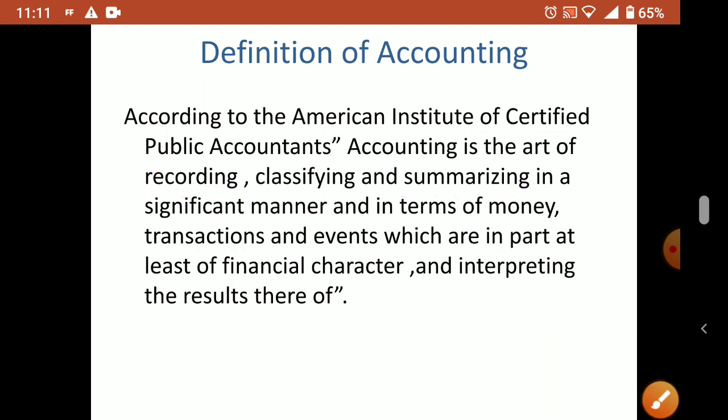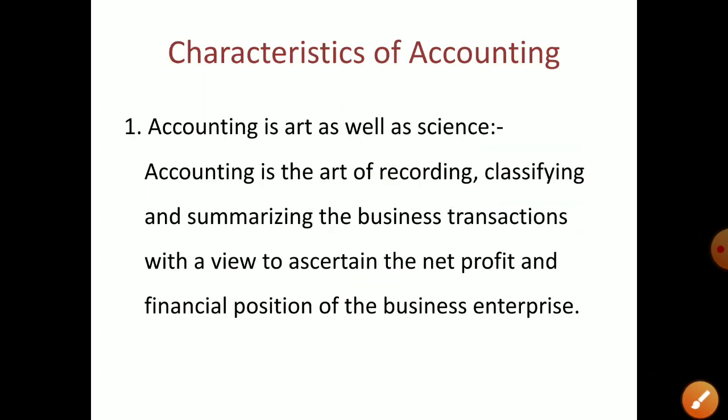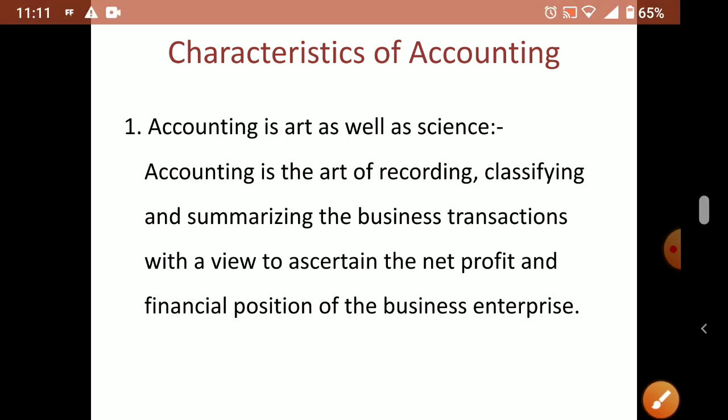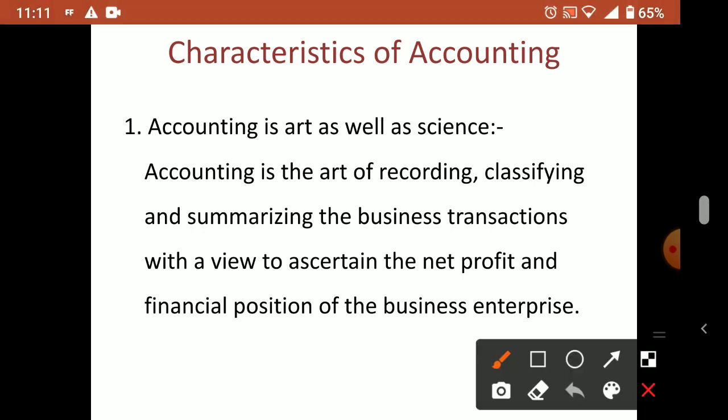Now, characteristics we will discuss. Characteristics of accounting: accounting is an art as well as a science. So we can say accounting is an art or science. Art, I already told you, needs some specialized skill. That is why it is considered an art.